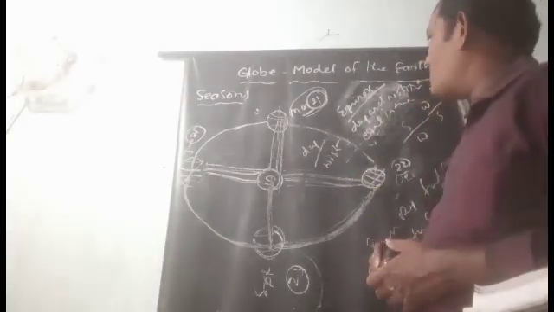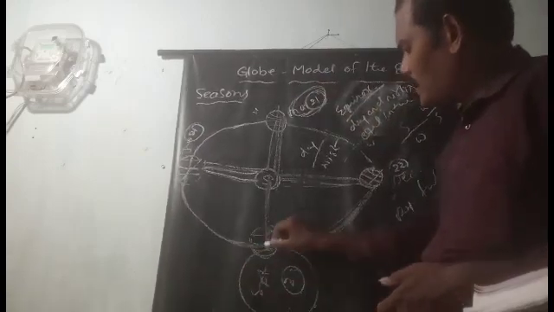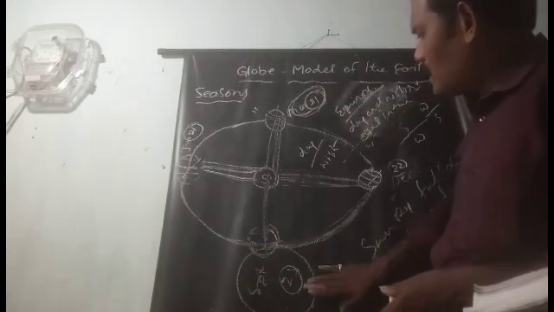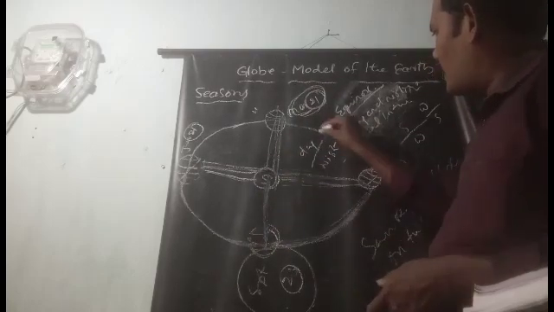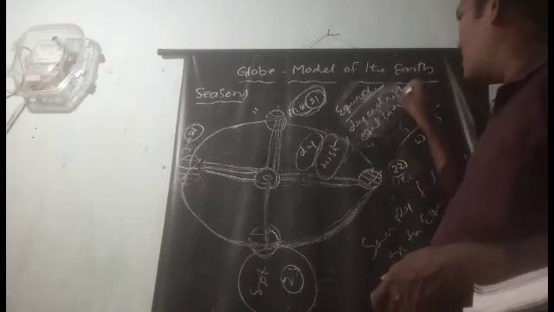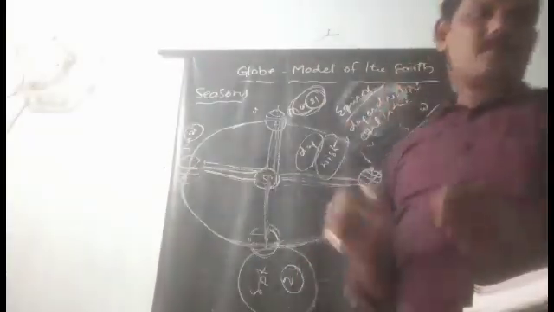So this is how seasons are formed. And equinox means March 21st and September 23rd, when the sun rays fall directly on the equator. At that time, day and nights are equal in the world. Okay, this is the information.